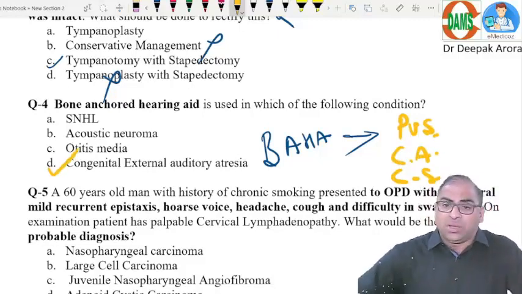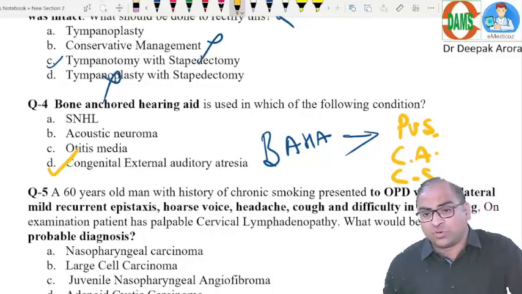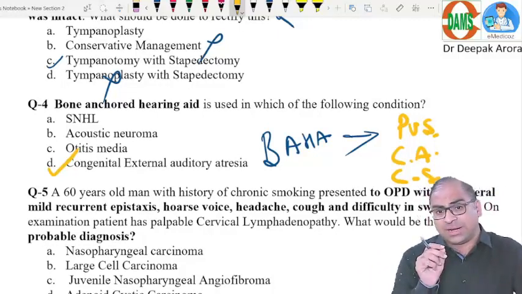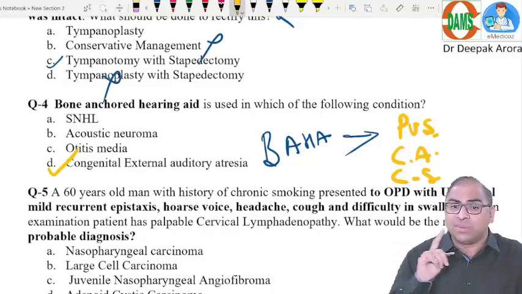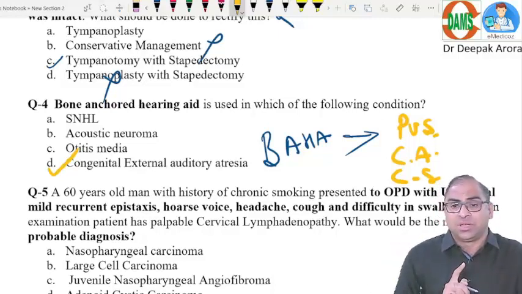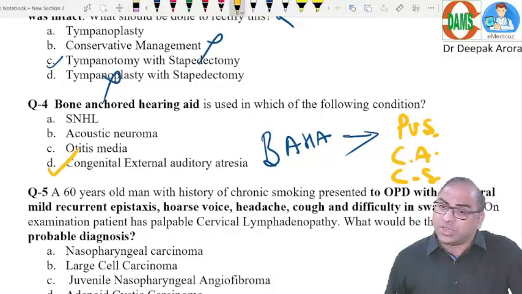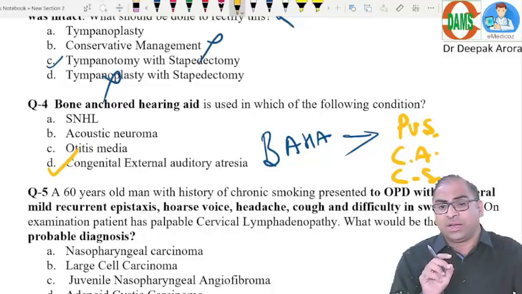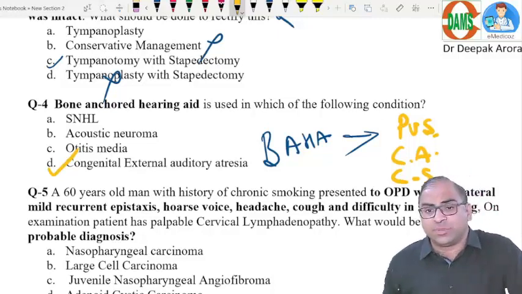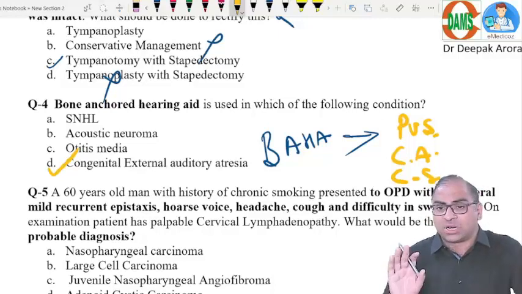I understand. But when I was discussing this MCQ, many students were saying, okay sir, if the atresia option is not there, then what will be the best choice? Acoustic neuroma? Not at all. Acoustic neuroma will be going for brainstem implants, beta, brainstem implants. In sensorineural hearing loss, yes, there can be a possibility of bone anchored hearing aid, but in this MCQ, with these choices, the best option will be option D. Again, from the class notes, beta.